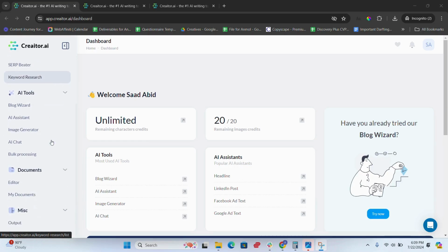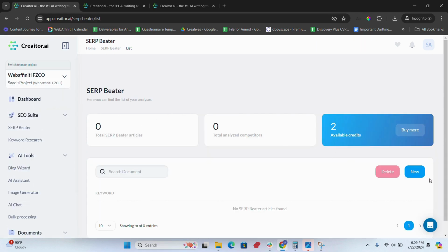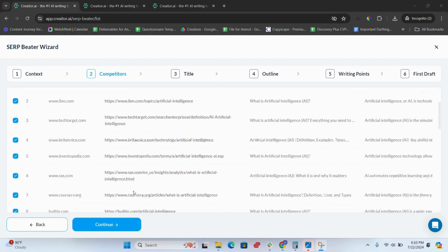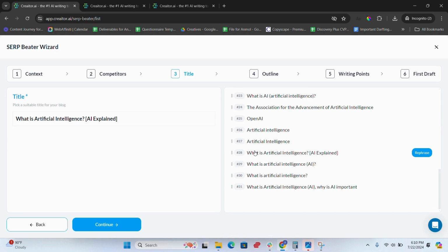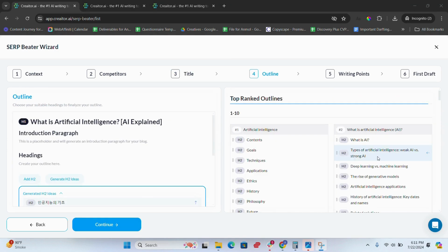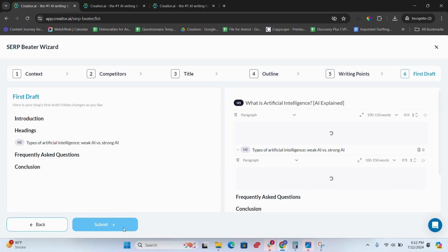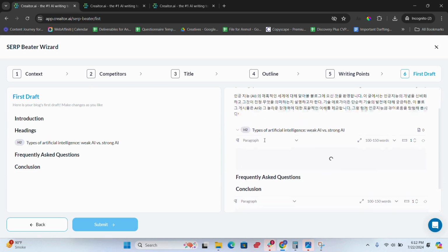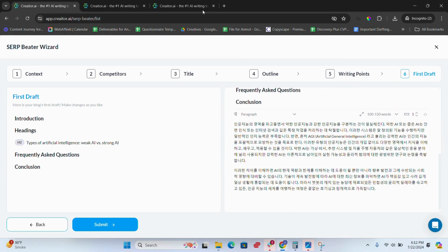Seamless integration. Integrates smoothly with popular platforms like Google Drive, Slack, and Jira. Advanced SEO tools. Offers comprehensive SEO features, including keyword tracking and real-time audits. Extensive language support. Supports over 40 languages, making it versatile for global content creation. User-friendly interface. The interface is intuitive and easy to navigate, even for beginners. High-quality content generation. Produces engaging, relevant, and SEO-optimized content quickly.